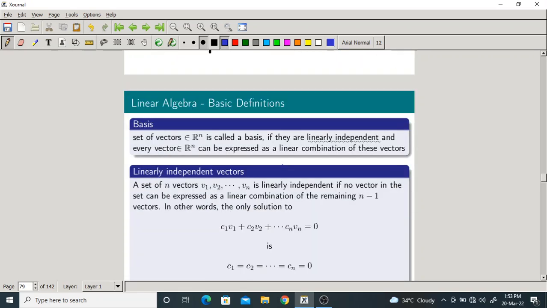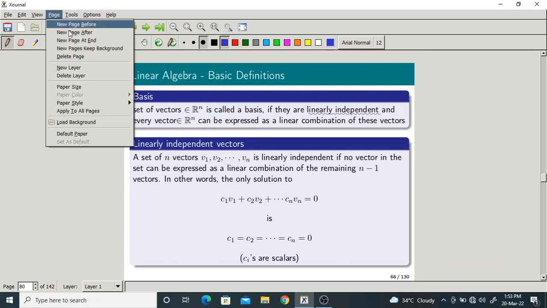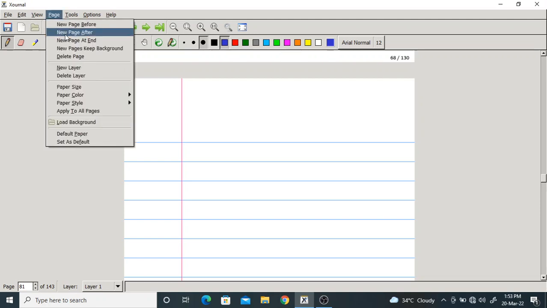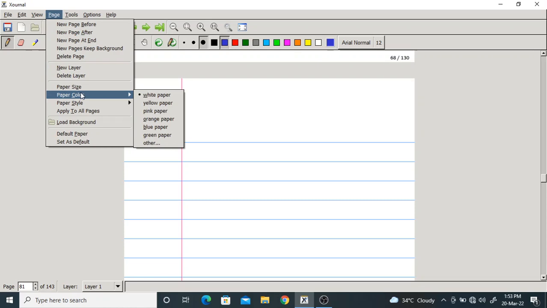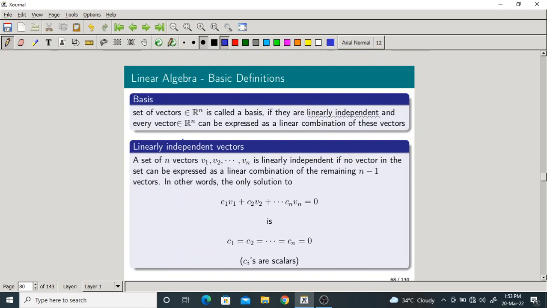So let me take a few more minutes to discuss the basis and the linearly independent vectors. I hope these concepts have already been discussed in what course? ADC course. Okay. In that we have seen what is linear independency and what are basis functions. We call them phi 1, phi 2, and so on. A set of vectors belonging to Rn is called a basis if they are linearly independent and every vector in Rn can be expressed as a linear combination of these vectors. That is the definition of basis.